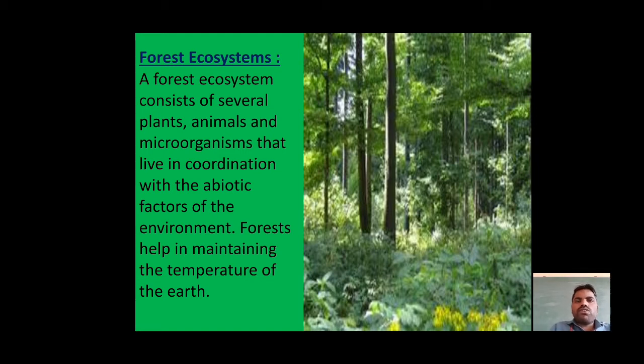That we call the forest ecosystem. The forest ecosystem helps in maintaining the temperature of the earth. If we plant more trees and have a good forest, then those places will get good rain.